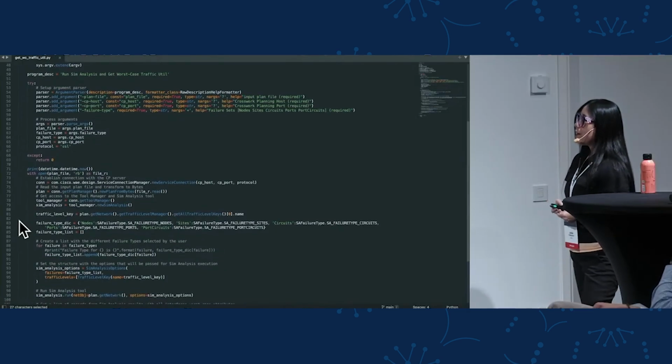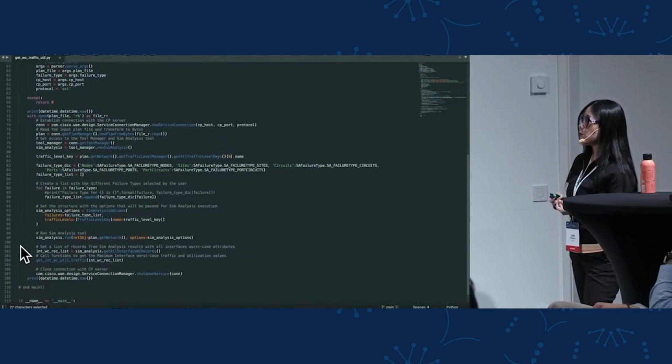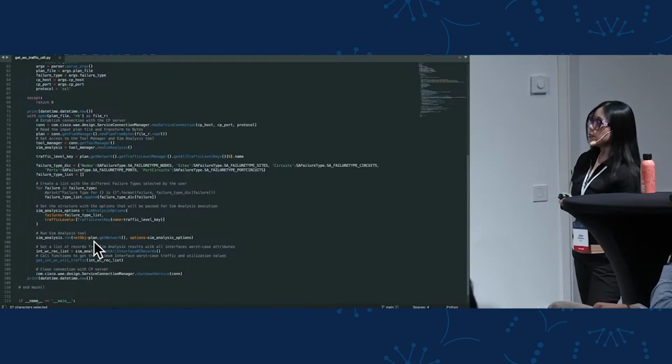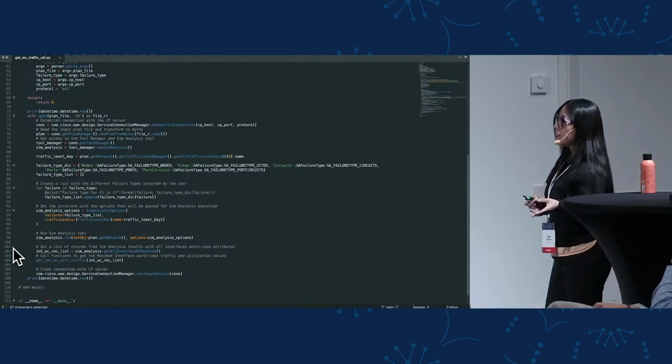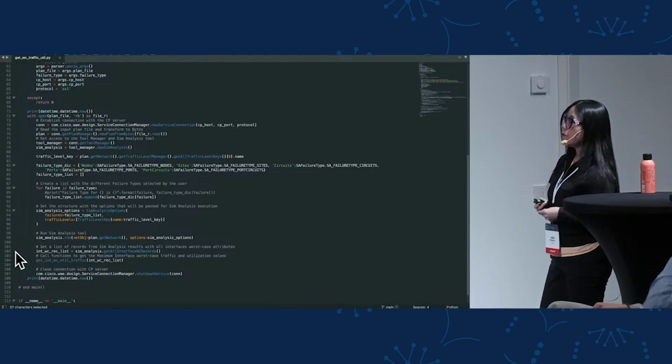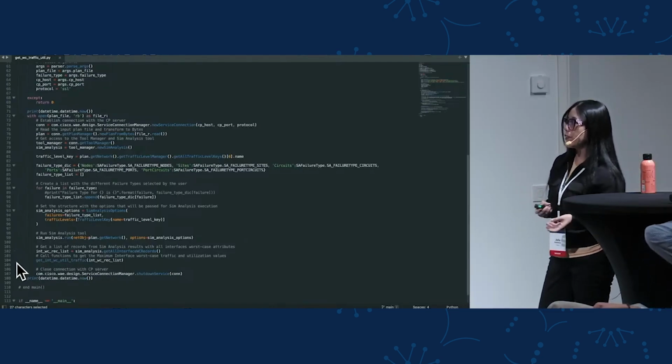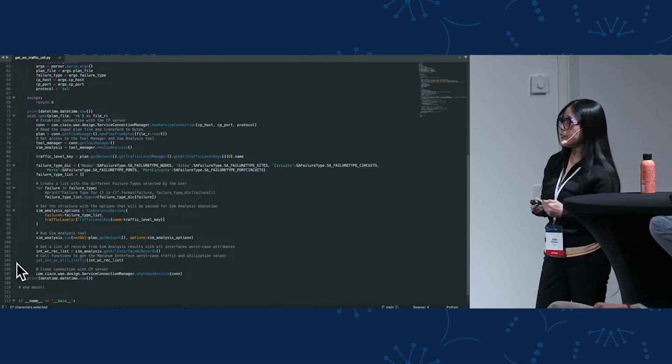So next, we create a dictionary where we will read our failure types argument, and those options we will use to pass to the simulation analysis tool. In order to run the simulation analysis tool, we use the run operation, and we pass all the corresponding attributes. And finally, we will get a list of interfaces after the simulation analysis is executed.